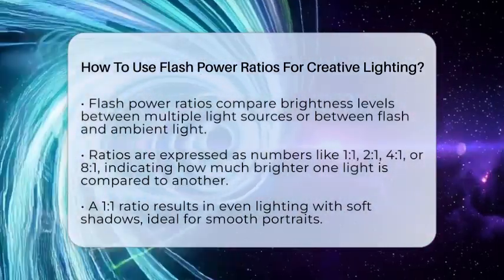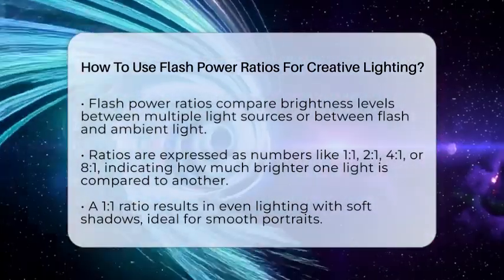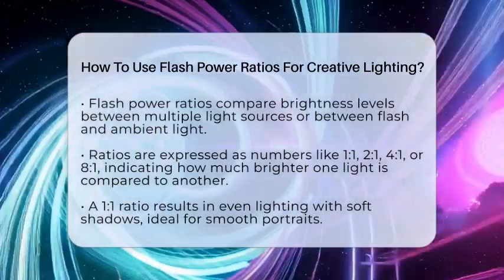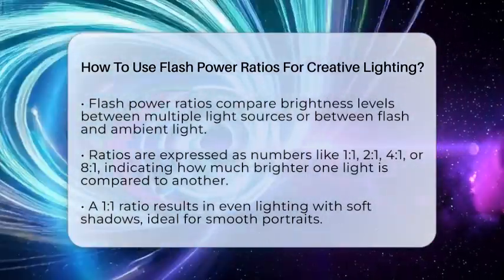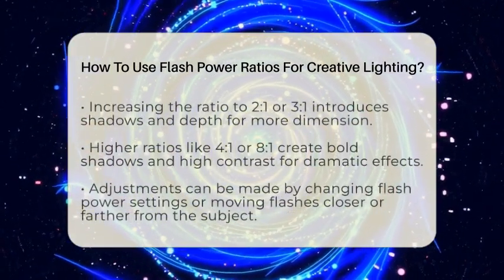For example, a 1:1 ratio means both lights are equally bright. A 4:1 ratio means one light is twice as bright as the other, which is 2 stops brighter. Each stop doubles or halves the light, so knowing this helps you control contrast and mood.